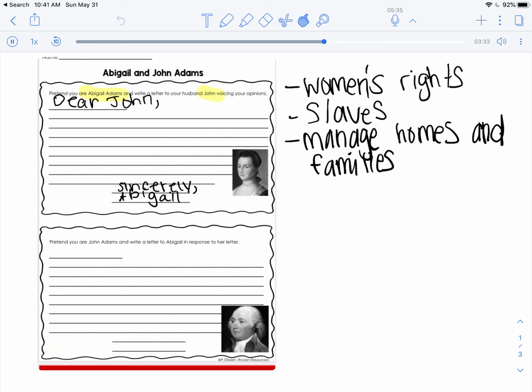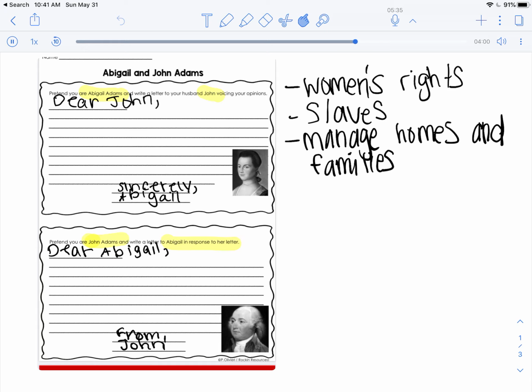The bottom part here, you are pretending that you are John Adams and you are writing a letter to Abigail in response to her letter. So you're going to write, Dear Abigail. And then at the bottom, you're going to write from or sincerely, John.